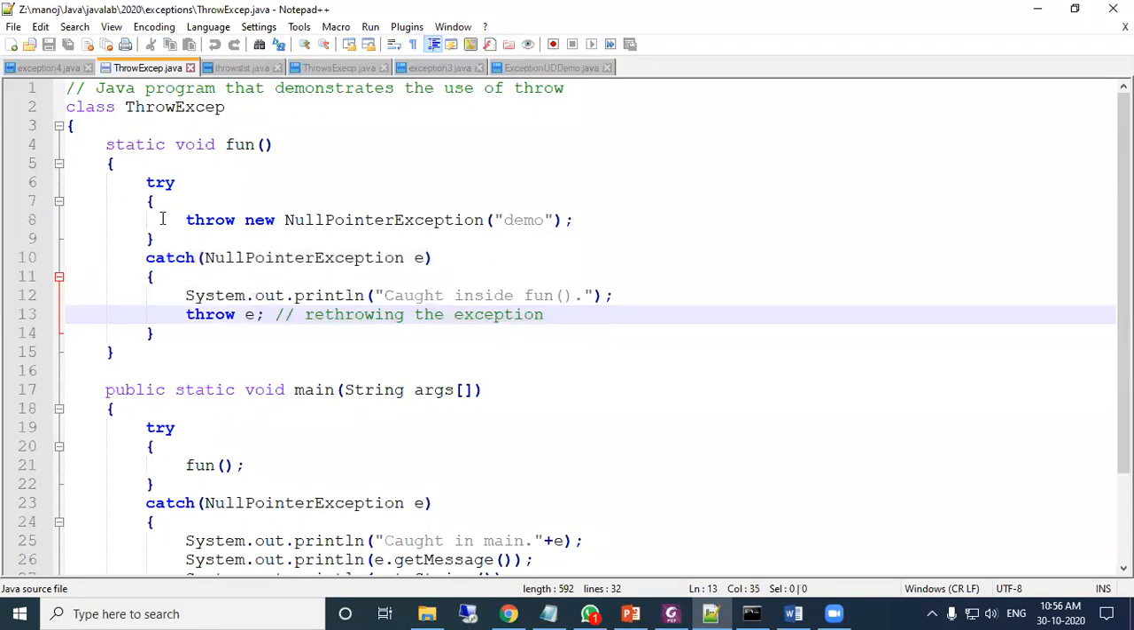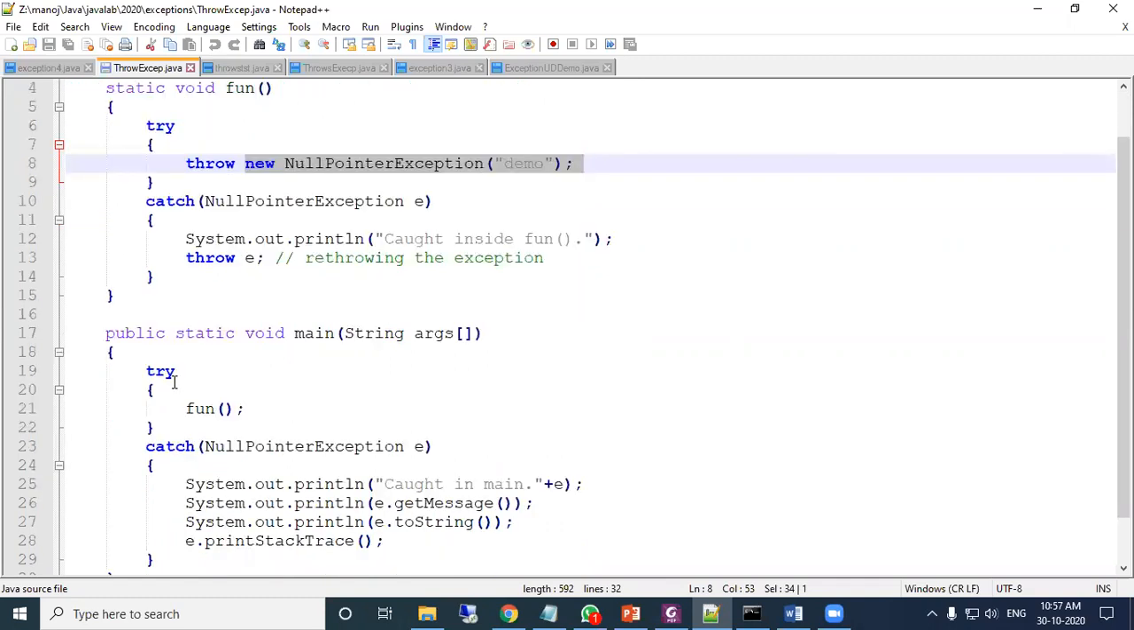So remember, the catch block will immediately follow the try block, and there may be more than one catch block. In this example, only one catch block is written. And here, the throw keyword will throw whatever is written after it to the respective catch block, where it is received and processed.